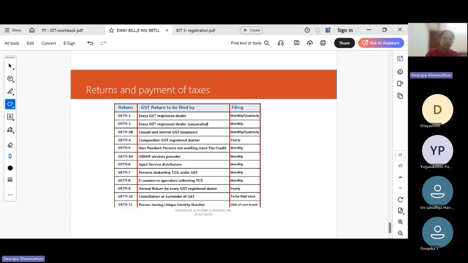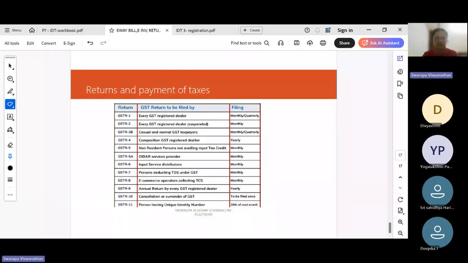Okay, it will be better if you remember the due dates. But there are many dates, so you just remember GSTR 1 and GSTR 3B, that alone will be sufficient, because these are the most important returns in GST. So GSTR 1 is your outward supply return. GSTR 3B is your tax payment.